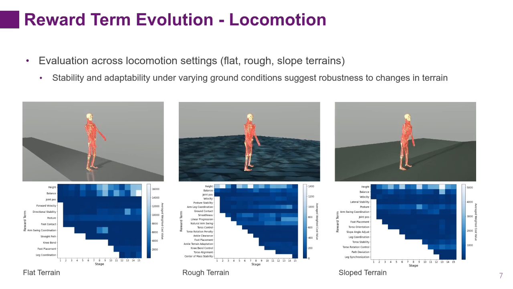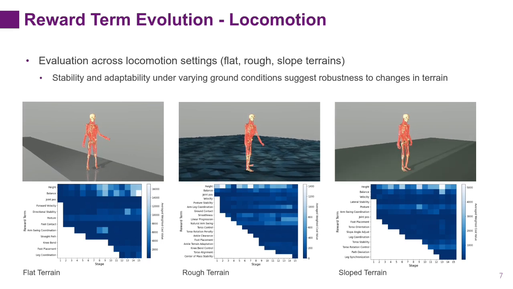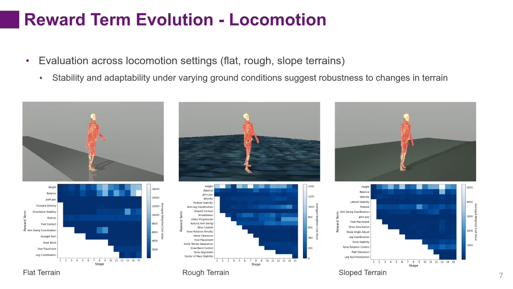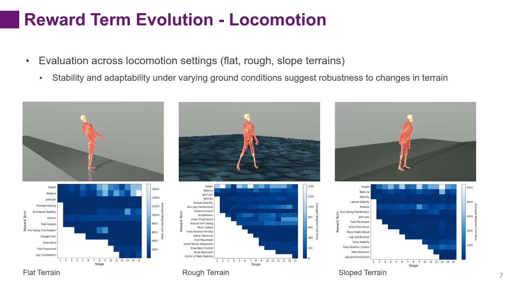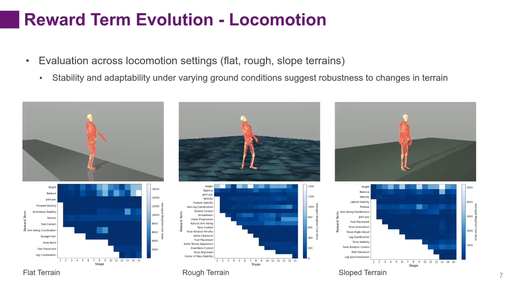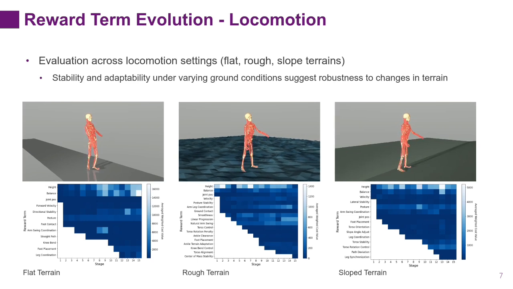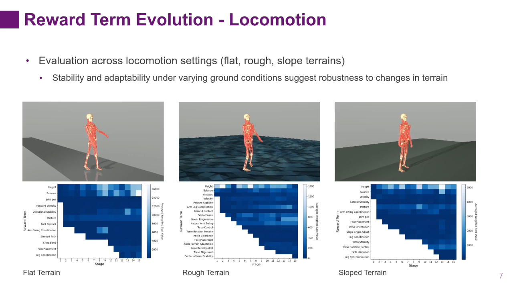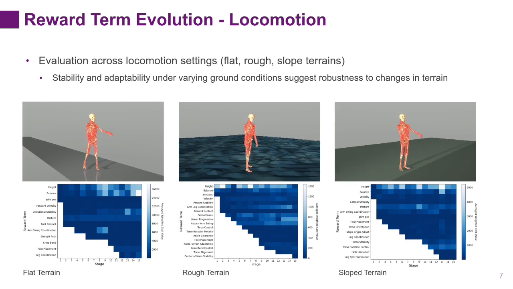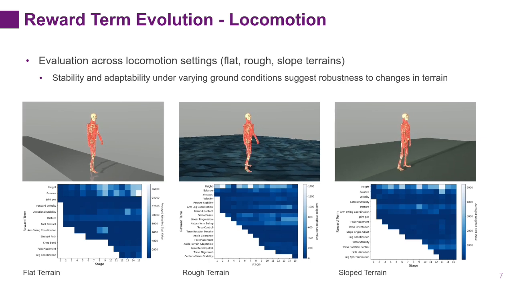The performance of the full-body locomotion tasks is shown below. As shown in this slide, the method achieves successful locomotion across all three environments, demonstrating robustness to changes in terrain. Looking at the reward term evolution in each case, we observe consistent and interpretable trends. The reward weights evolve in a structured way, adapting to the specific demands of each environment.